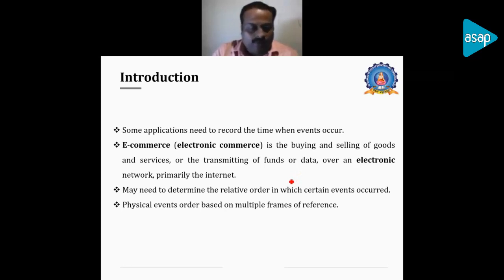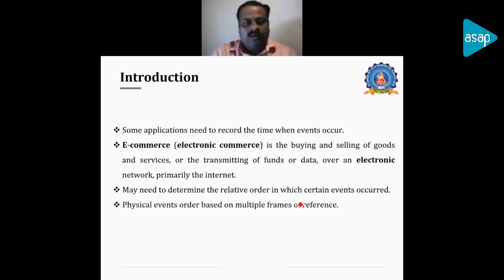If it is not following any order, it may cause some loss of money, and that kind of thing may happen while transmitting. And we have to relate one event to another event using this time. So these are the different requirements for why we are focusing on the time part in the distributed system.